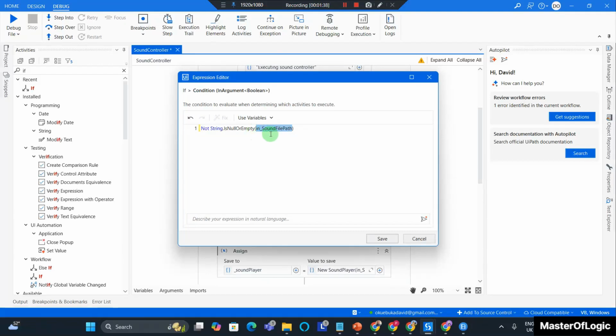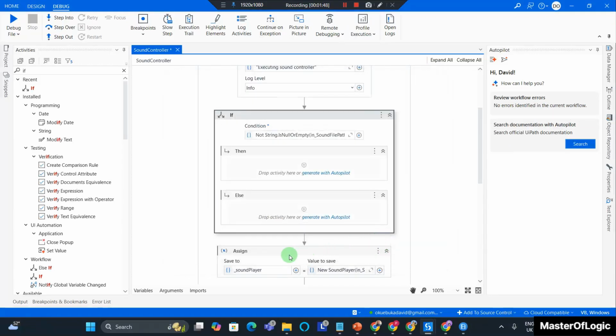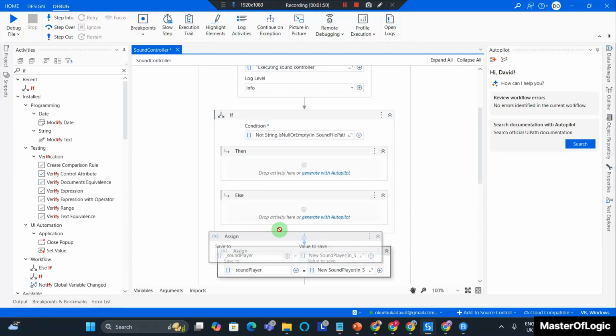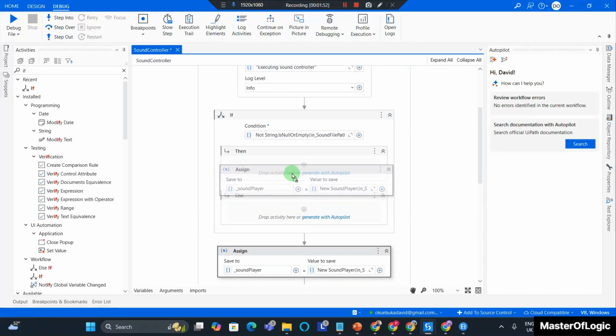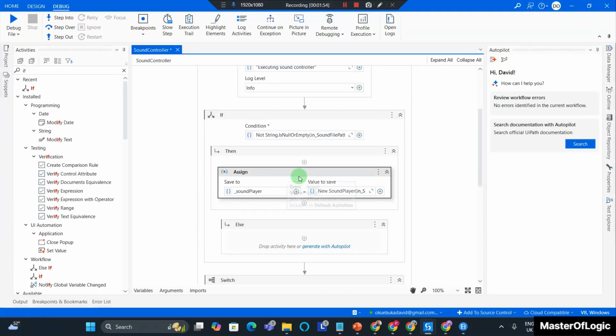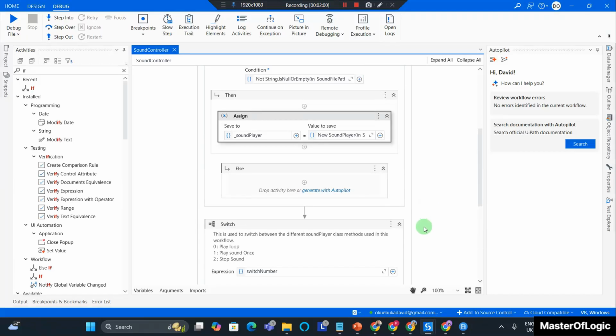What this means is that if the sound file path is not empty, if it has some sort of value, I hit save and I want to move this assign into the then side of the if activity. I hit Ctrl S to save and everything is looking good.